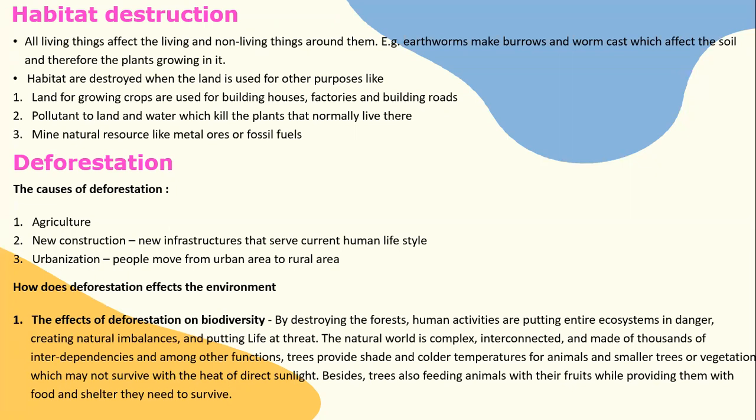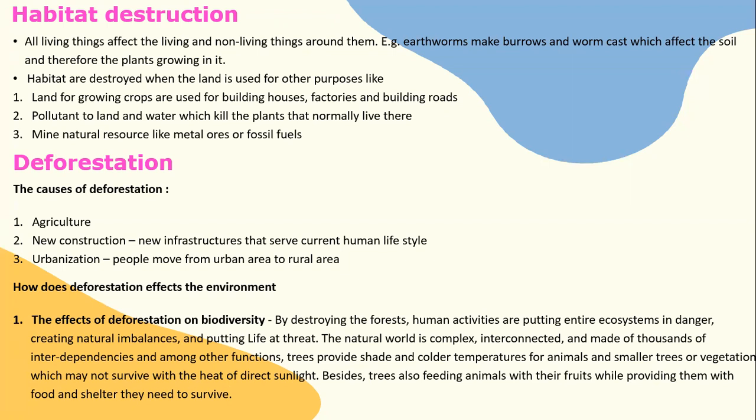Deforestation. The causes of deforestation are agriculture, new construction, whereby new infrastructure serves the current human lifestyle, and finally urbanization, where people move from rural areas to urban areas. How does deforestation affect the environment?